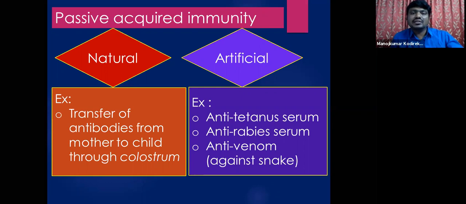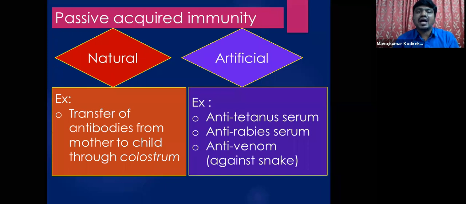By collecting the blood of that animal, the serum is separated, and that serum now contains antibodies to that poison, and that is taken as antivenom injection. This comes under artificial passive acquired immunity.